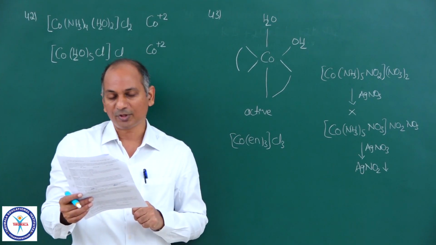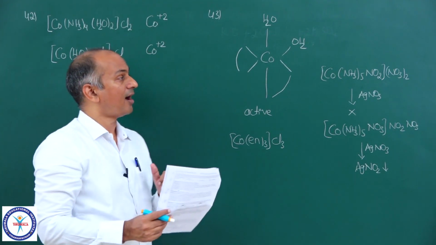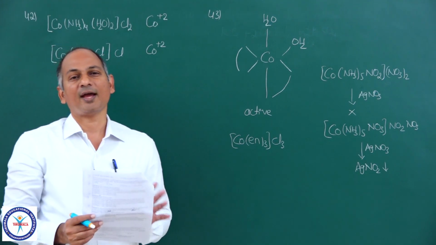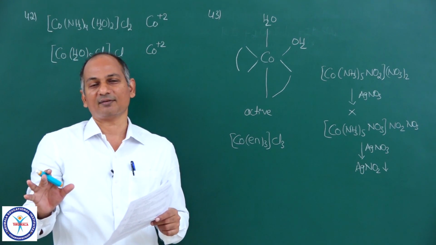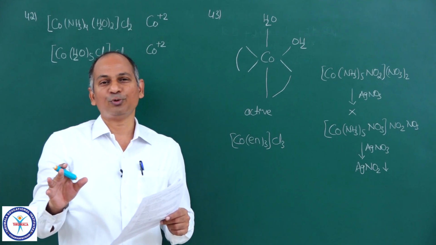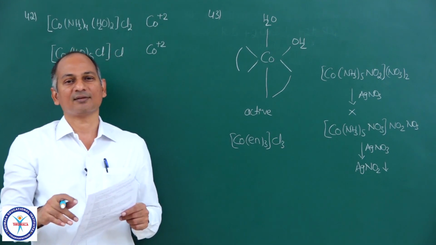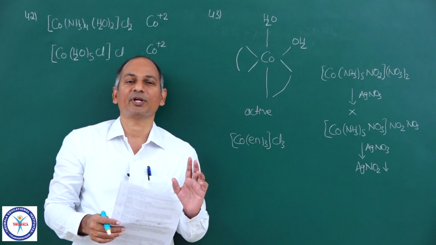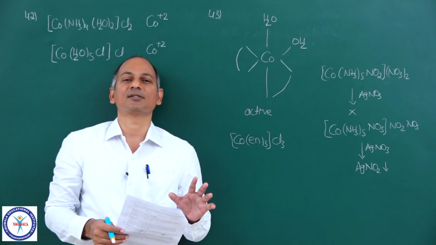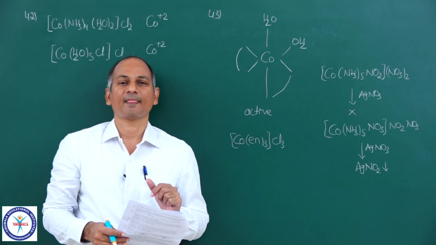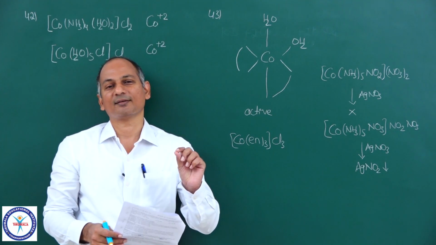Okay. And if you come to the last question, all the common names are given and their methods of preparation are given. I told you at the beginning of this paper discussion that in p block, one important topic is hydrolysis of halides, and you have to be very thorough in that.